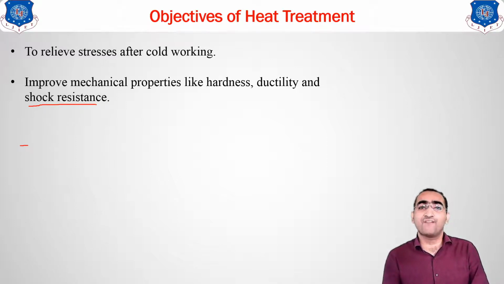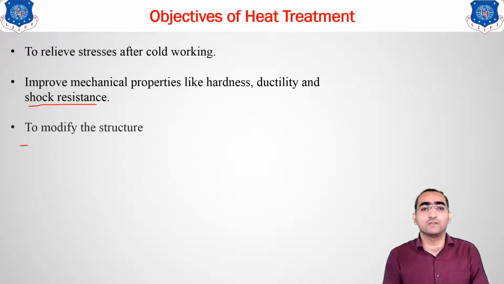The shocks are very much absorbed by steel, so to improve that property is our basic requirement. That's why the shock resistance should be increased very much. Hardness and ductility are also there. That's why steel is one of the major engineering materials. So to improve these properties, we will be going for the heat treatment of steels.